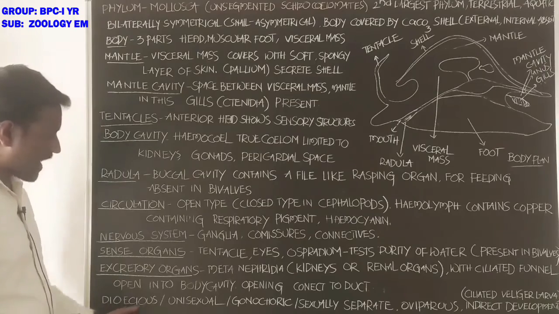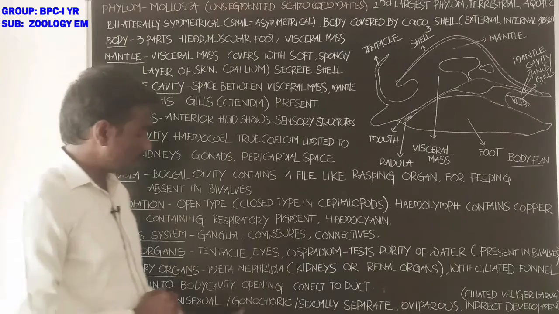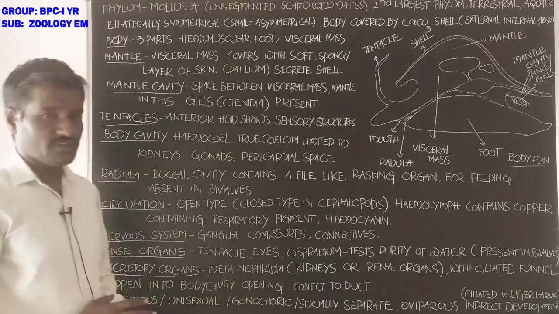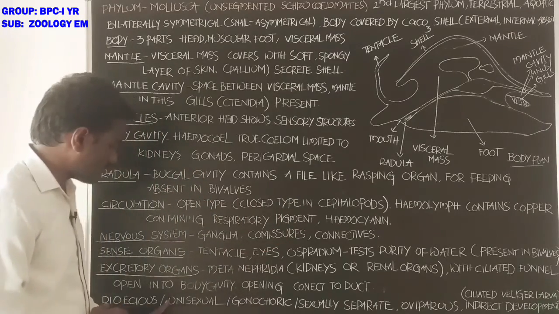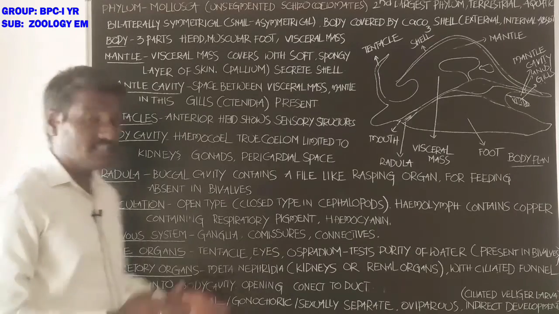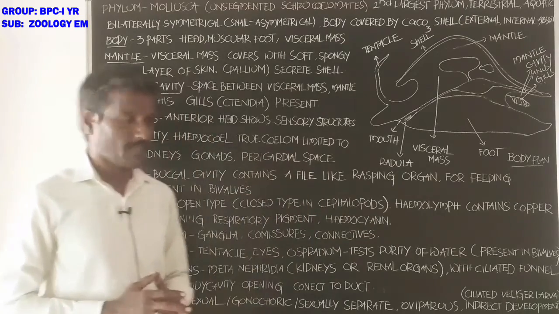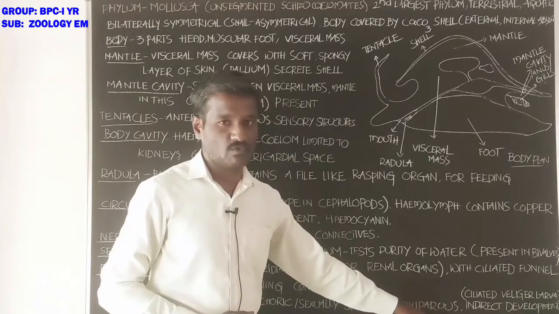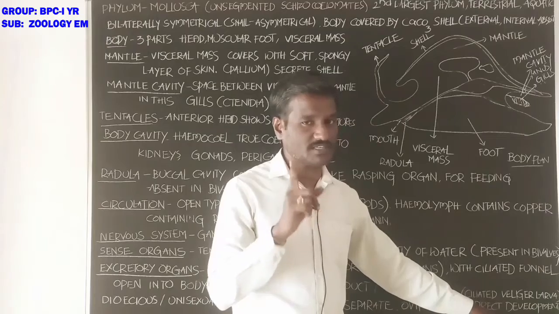Next, these animals are dioecious, unisexual, gonochoric, also called sexually separate. That means these animals are sexually separated into male and female. Next, oviparous. These animals lay eggs. Next, indirect development. Larva stage is present in the development.